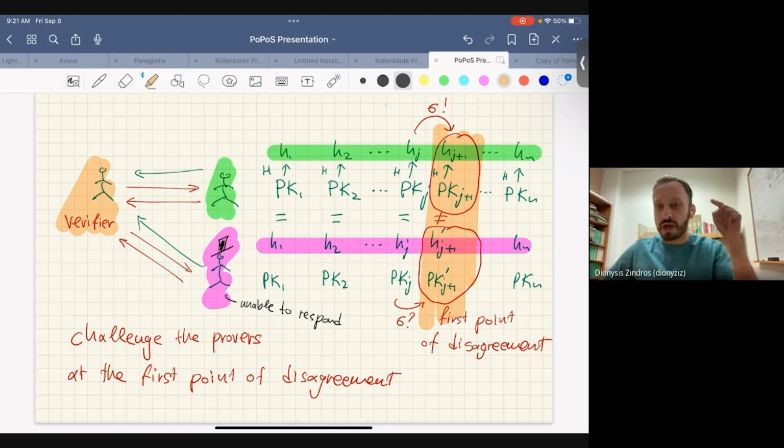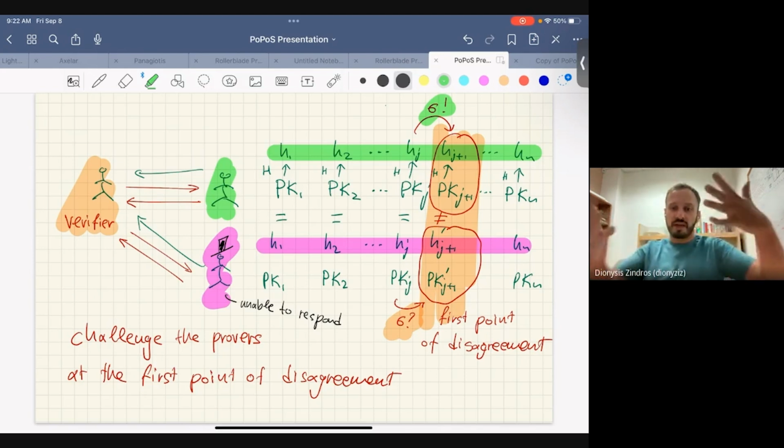Can you show me the signature and the public keys for those particular epochs, for the jth epoch? The adversary should be unable to present a signature because they don't really have it. But the honest party, no matter what the adversary claims, should be able to answer when challenged, because they have the signature. So it's okay. That's the basic idea.